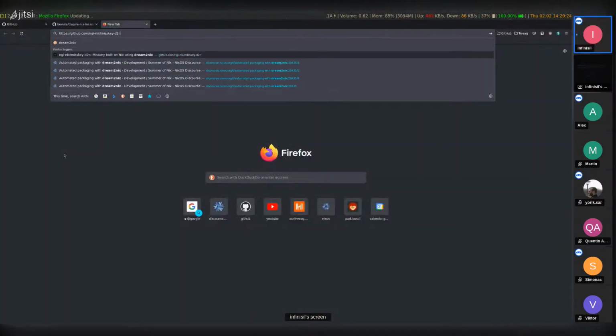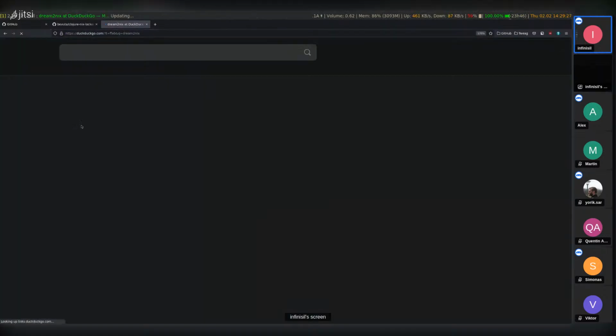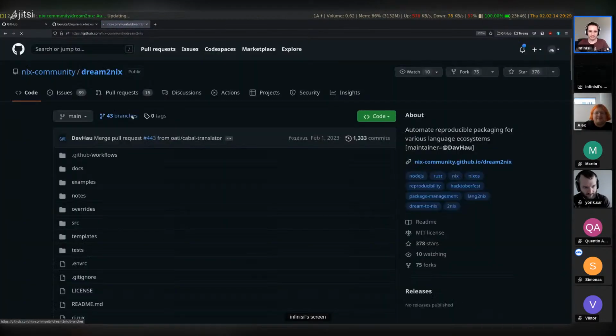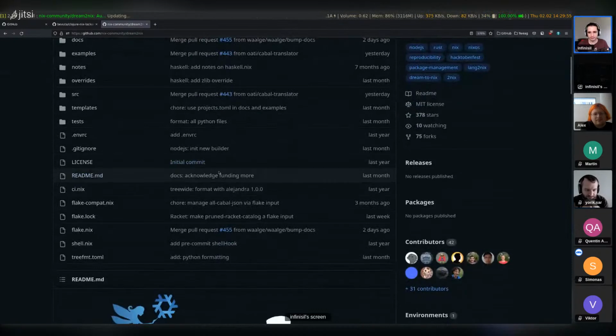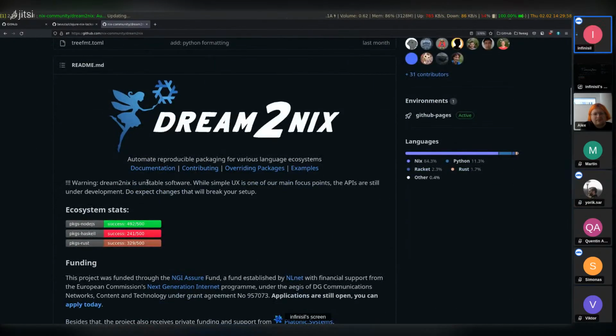Oh, and of course, let me also mention Dream to Nix, which is an effort to unify all these different Nix tools into a more common interface. I believe the general idea is there are log file generators and log file readers, and various different tools can generate them, but it's a shared format. So the log file stays the same across all of these different generators and readers. I think there are names for these. But yeah, that's a very nice effort, though it's unstable at the moment, but it is being developed.